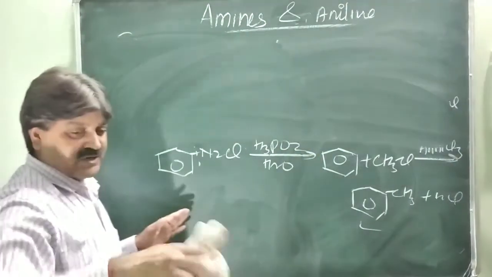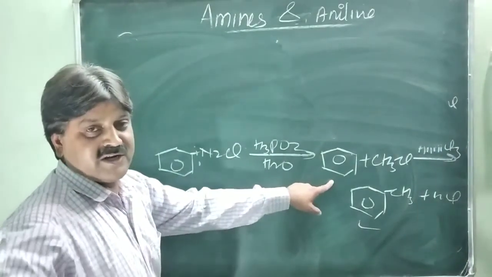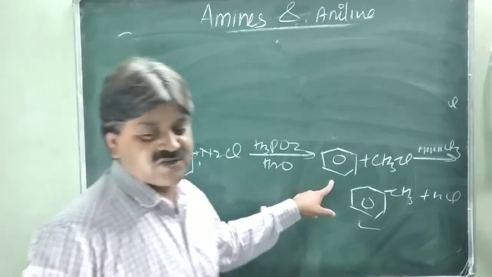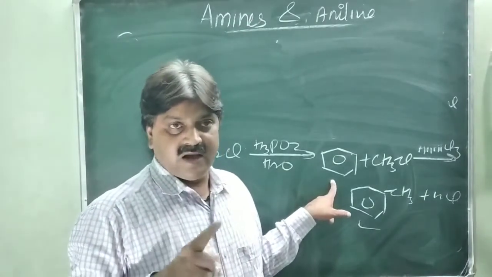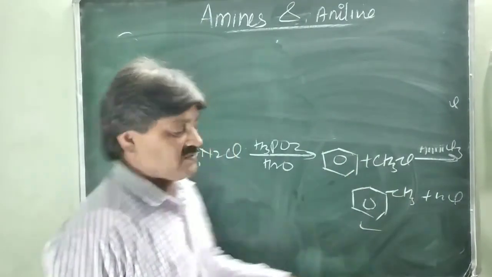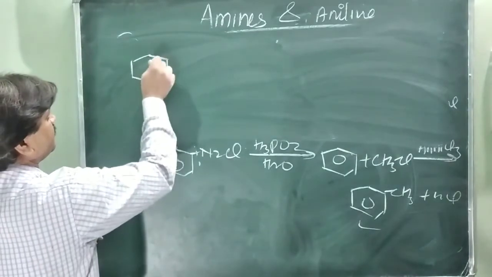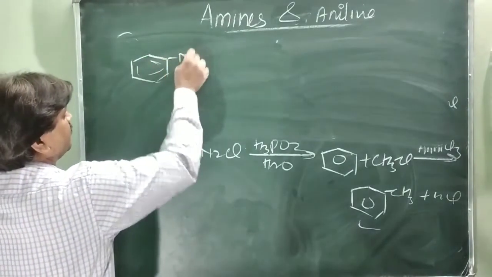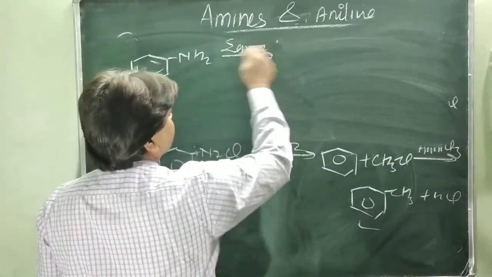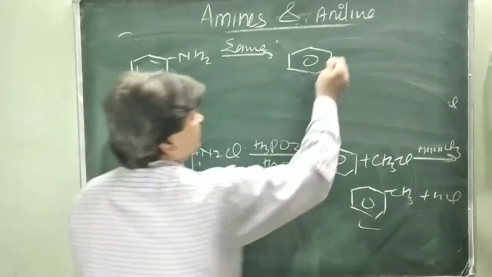In this first method, first try to convert the aniline into benzene, then toluene, by the same process as before. Aniline is converted into toluene.